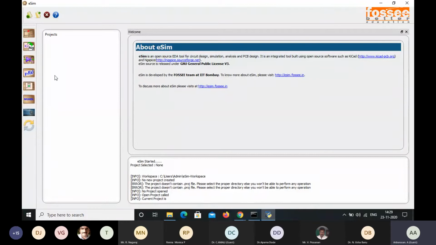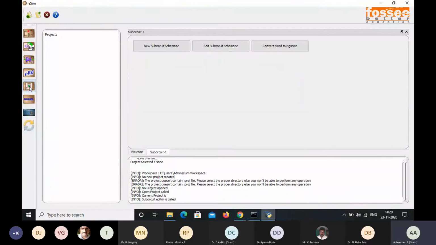But in this session in particular, I'm going to design the sub-circuit model. So this one is a model editor, and this one is a sub-circuit. As I said, NGHDL Modelica converter. That's it. So here in this session, I'm first going to design one sub-circuit. In designing of the sub-circuit itself, we can see the schematic and all.